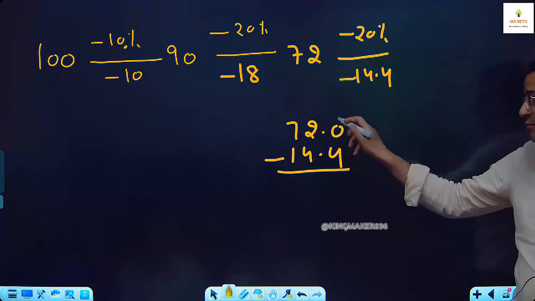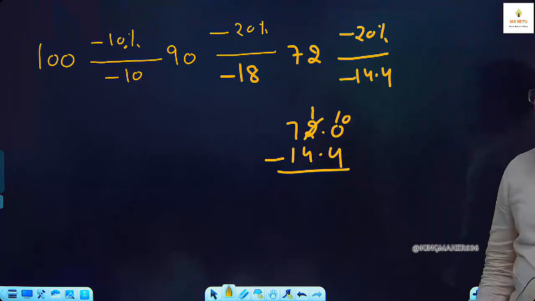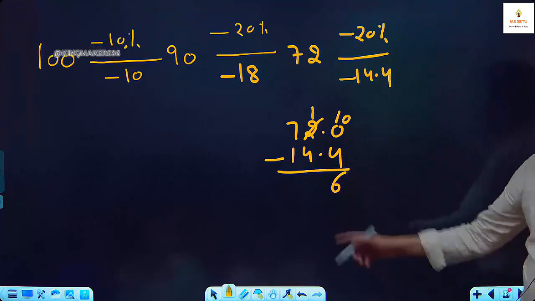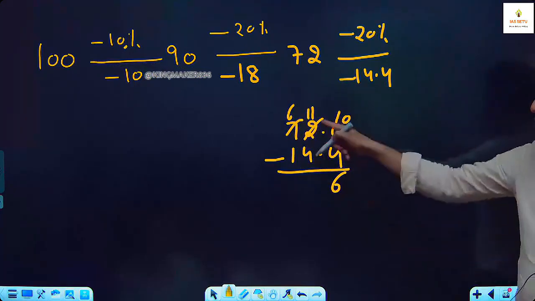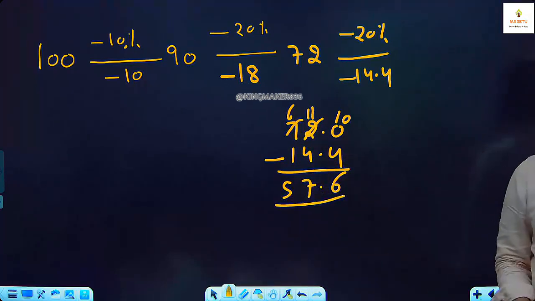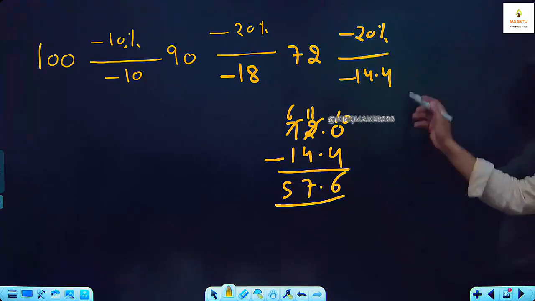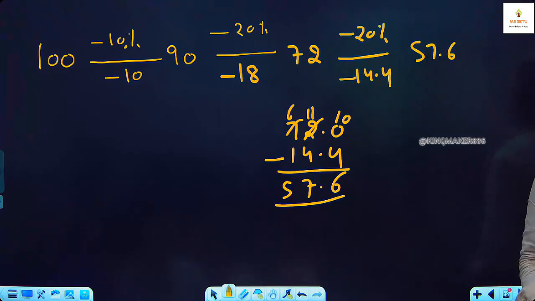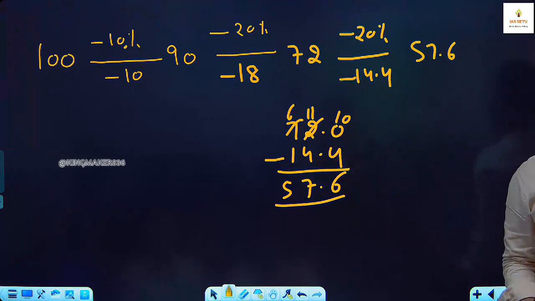We take 1 carry forward. इसको 10 बना लेते हैं. जो बिल्कुल स्कूल लेवल है कि इसको 10 बना दिया, तो then it is 1. यहाँ से 1 carry forward रखा. 10 minus 4 is 6. 1 is smaller than 4, so make it 6, then it become 11. What is 11 minus 4? 7. What is 6 minus 1? 5. So here, after you deduct this income tax, we left with 57.6, or you can say 57.60. Is this okay? 72 minus 14.4 is 57.6.